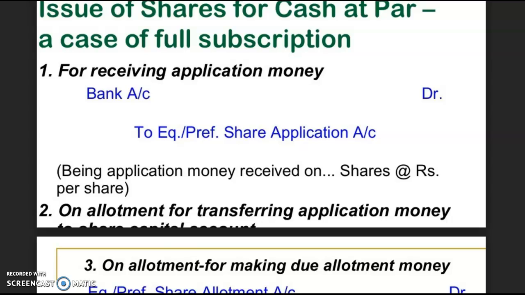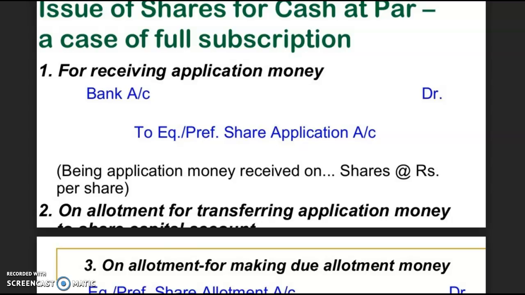For example, at the application stage, the first entry will be for receiving application money, that is, bank account debit to equity share capital or preference share capital as the case may be. In the question, sometimes it will be given that the company had issued equity shares or preference shares. Whatever type of shares is given, you have to prefix the word, to equity share application or to preference share application. If equity or preference is not given, and it is just given that shares have been issued, then you have to write only to share application account.